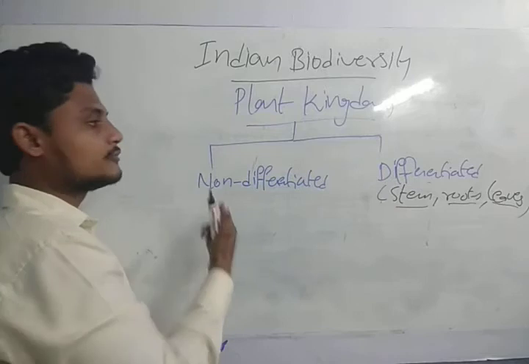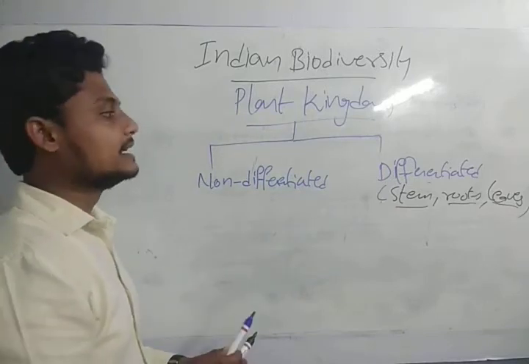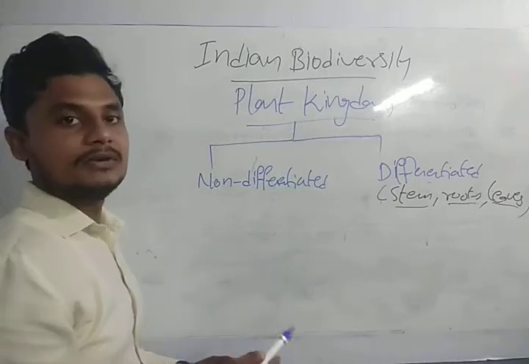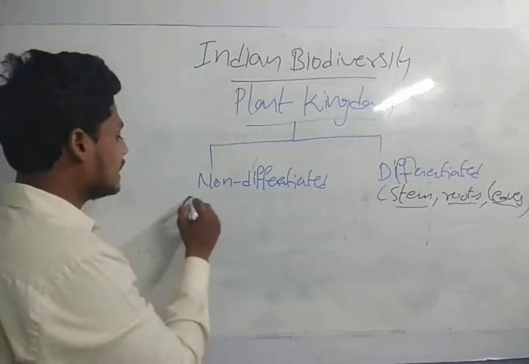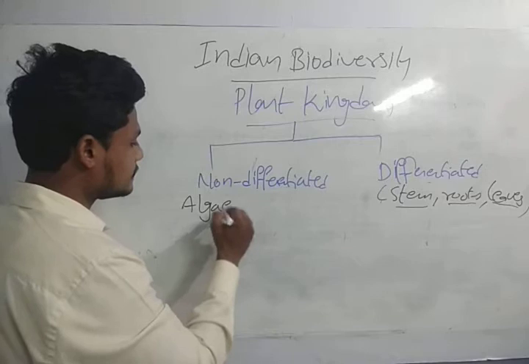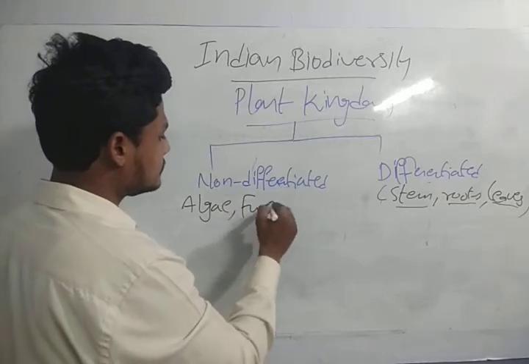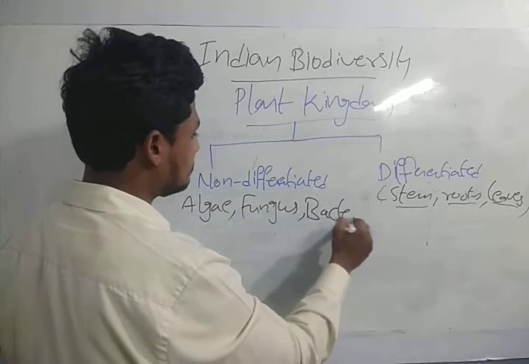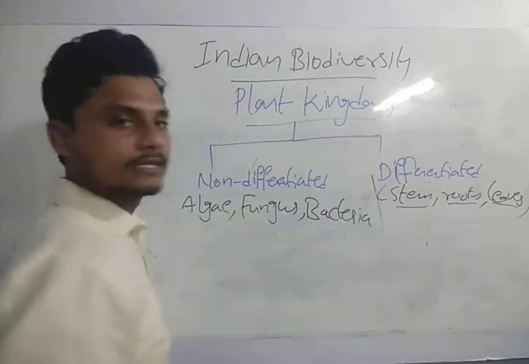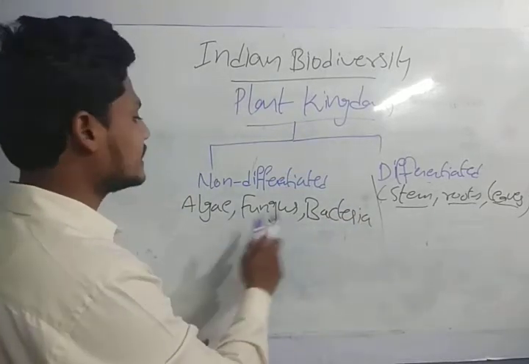Whereas in the non-differentiated we do not have roots, stem, or leaves. Examples of this are algae, fungus, and bacteria.